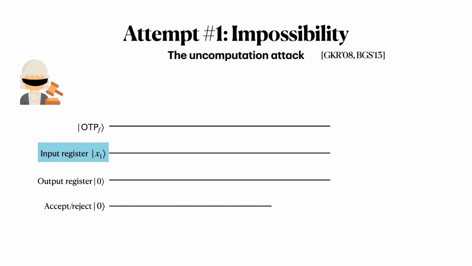So we're going to do what's called an uncomputation attack. We're going to make a query, make a gentle measurement that doesn't perturb the state, and then uncompute the query, and we get that query essentially for free.